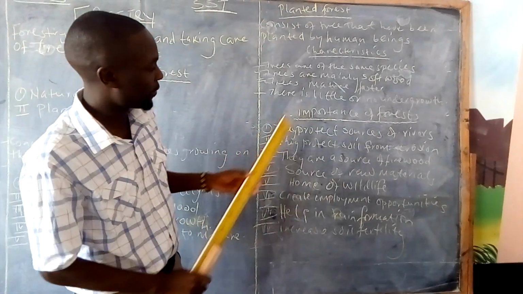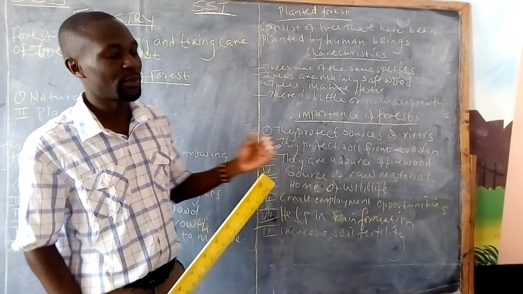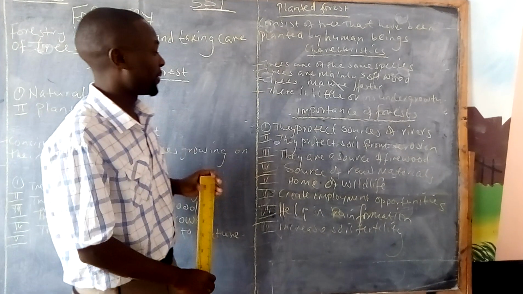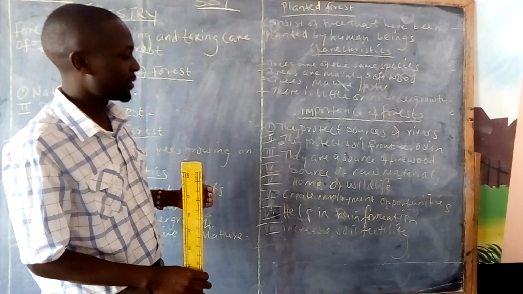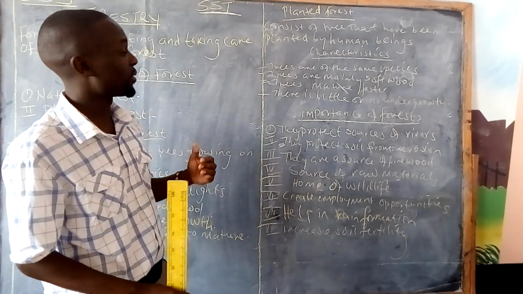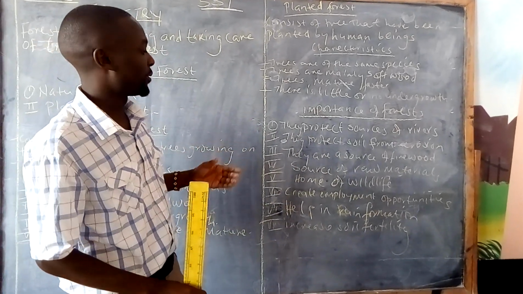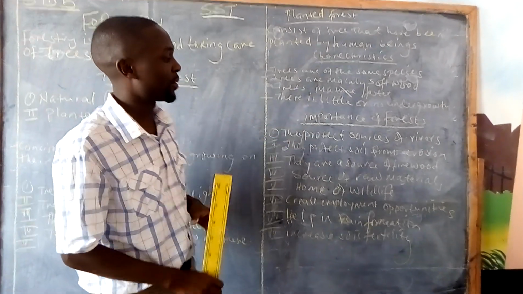Then another importance of forest is that they protect soil from erosion. These trees, when they grow, hold the soil. So the soil is not eroded when it rains or when we have some wind. So there is no erosion.